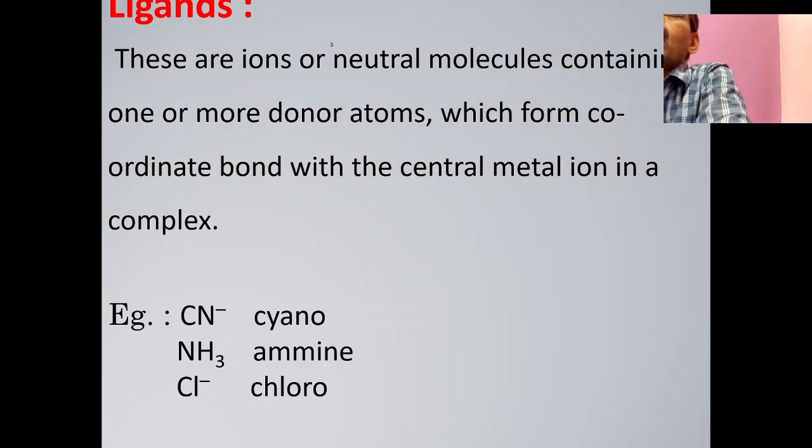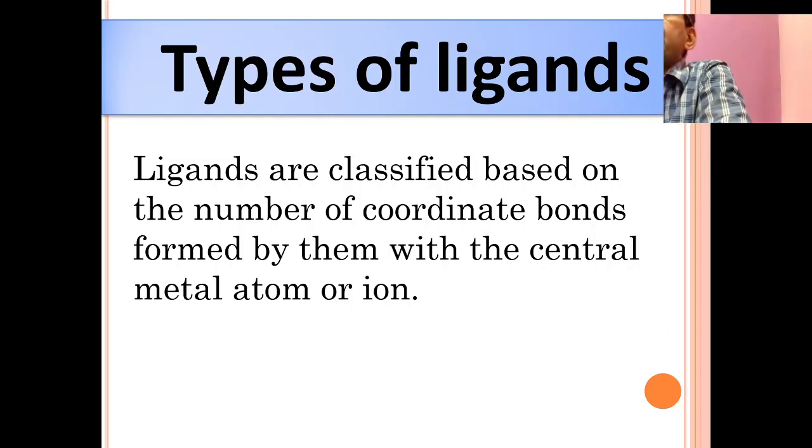Then what are ligands? These are the ions or neutral molecules containing one or more donor atoms which form coordinate bonds with the central metal ion in a complex. Here in this case, CN- is a ligand, ammine is a ligand, Cl- is a ligand. Then we will see the types or classes of ligands.